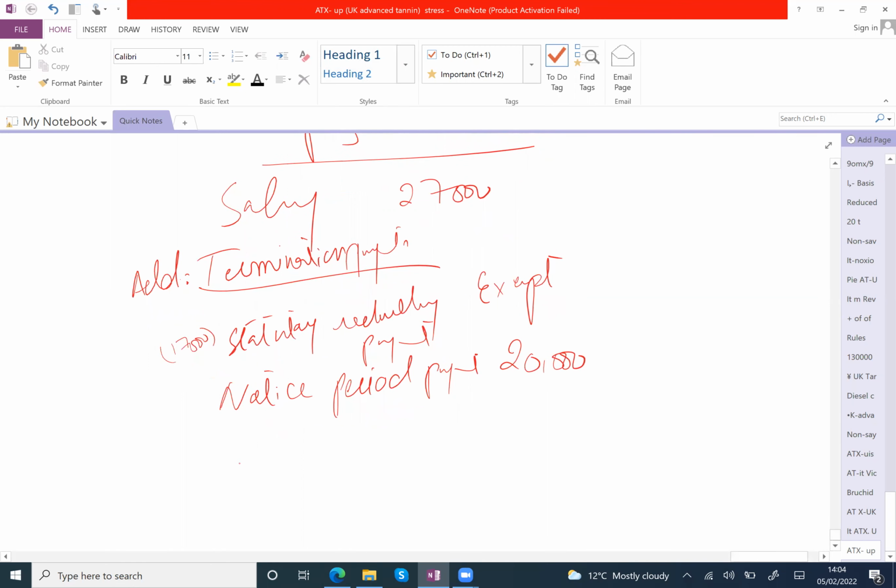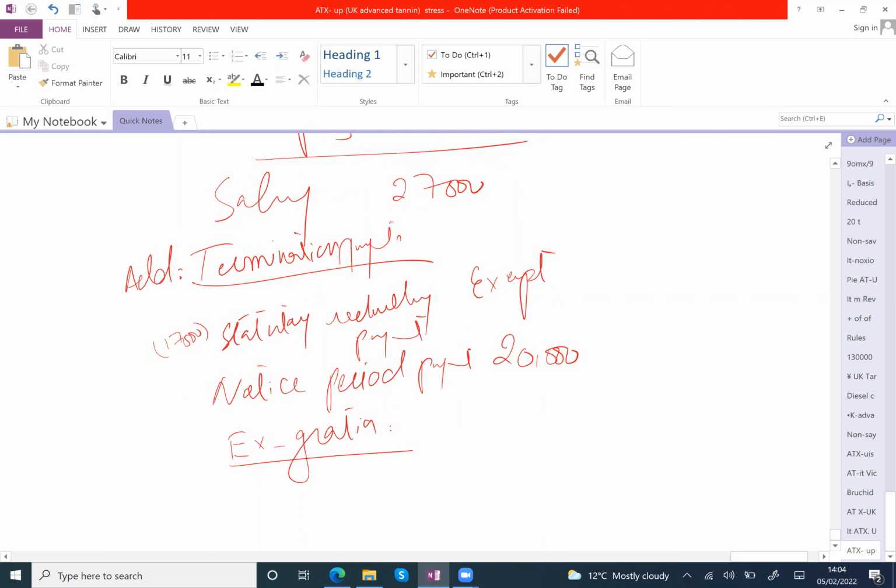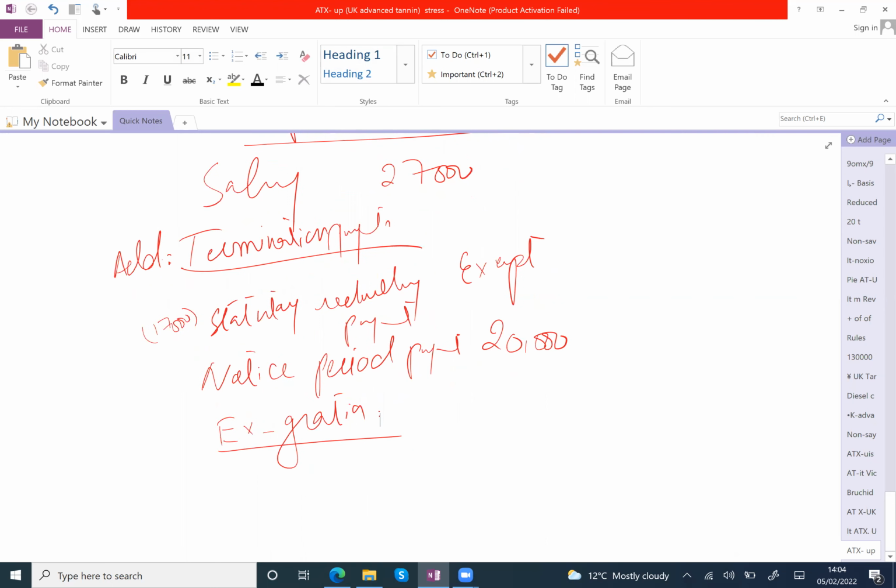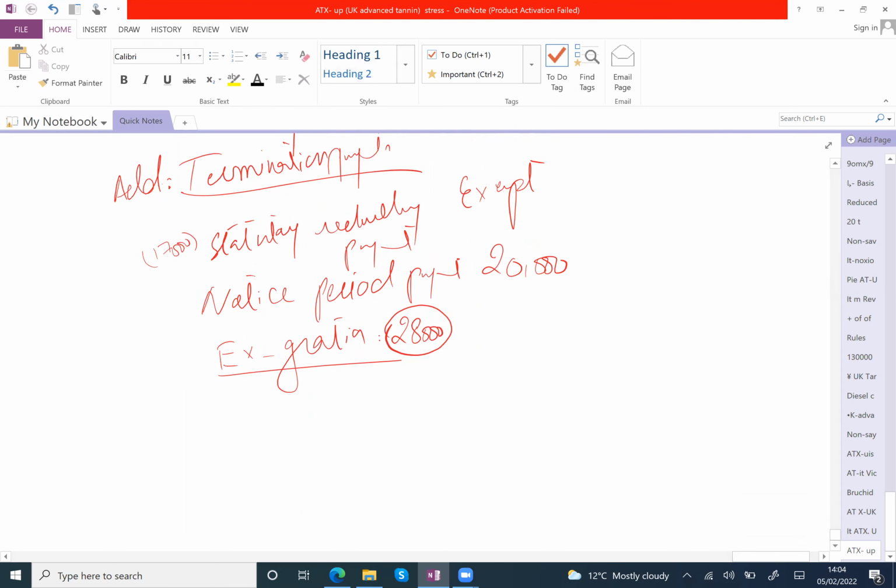And the rest, the balance, is ex gratia payments. What is the balancing amount? Total 65 minus 17 minus 20,000 is 28,000. But firstly, we have to decide out of this 28,000 how much amount will be covered in the exemption limit and how much will be chargeable.